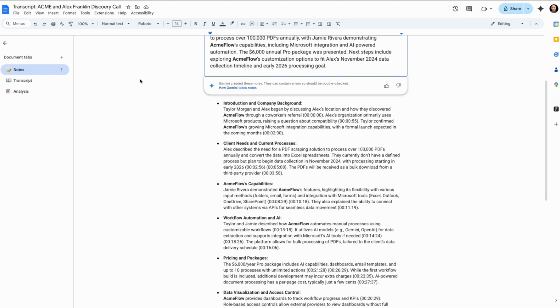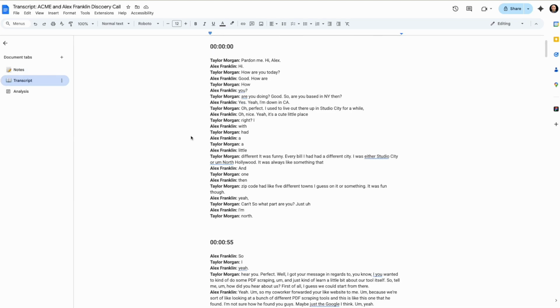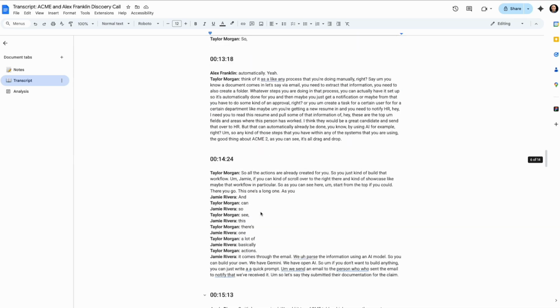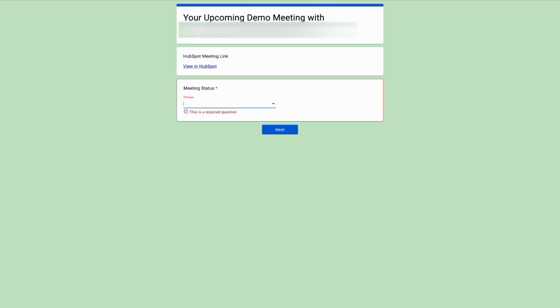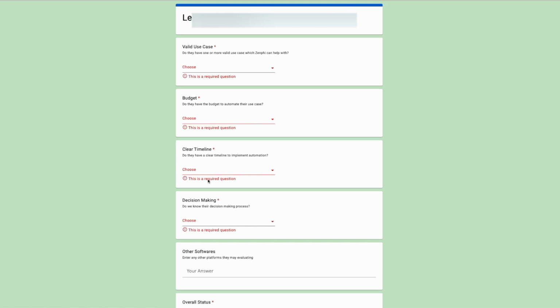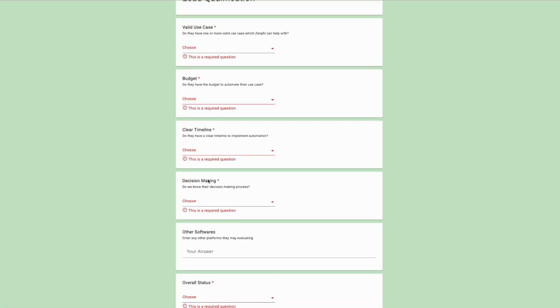Of course, Google Meet generates the notes and we've got the whole transcript all the way to the bottom. Then, as part of the post-meeting process, the salesperson gets assigned a task using a Zenphi flow, which I'll be walking you through. This is a Zenphi flow. They get a form like this where they enter a bit more information, whether the meeting was completed, and all the qualifying questions we have to answer here.